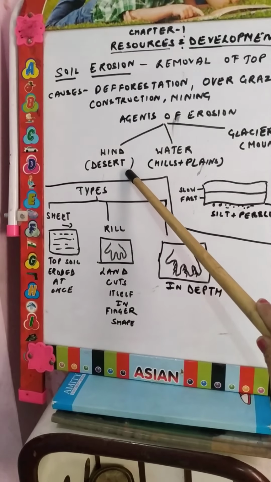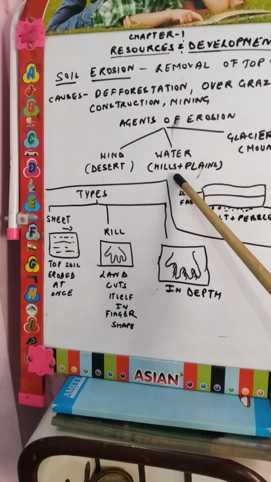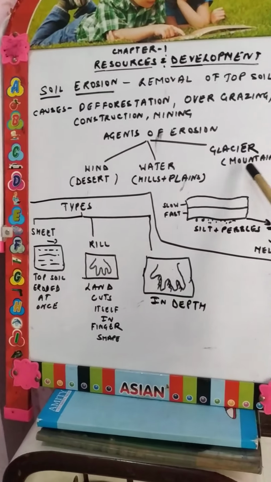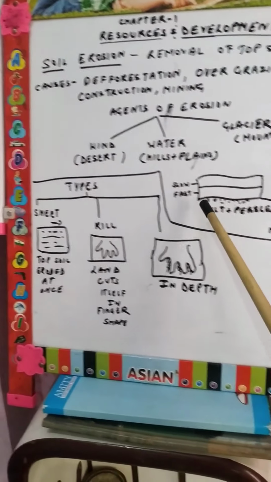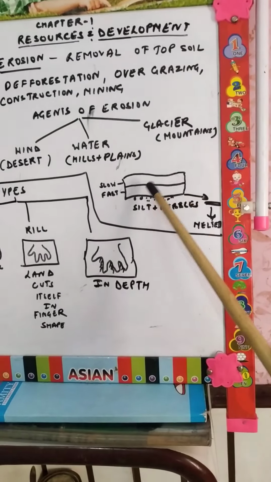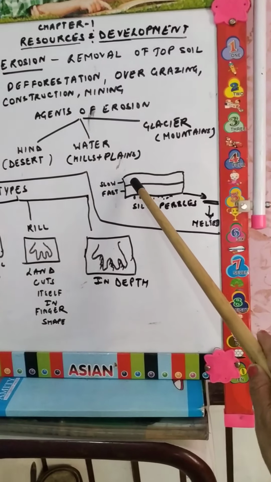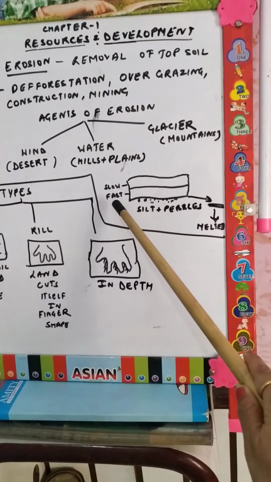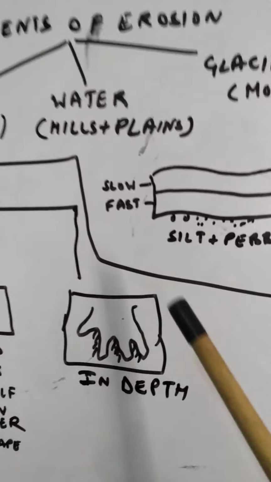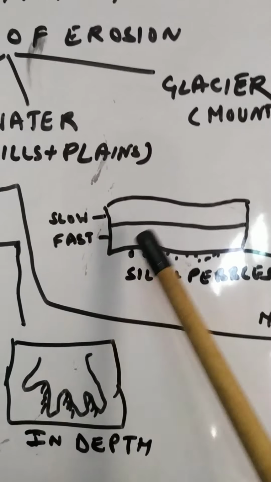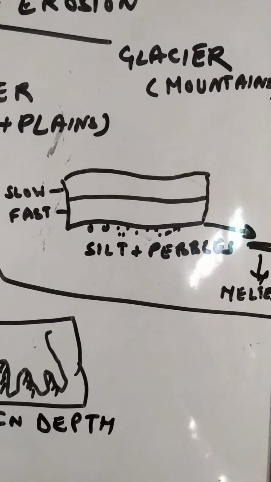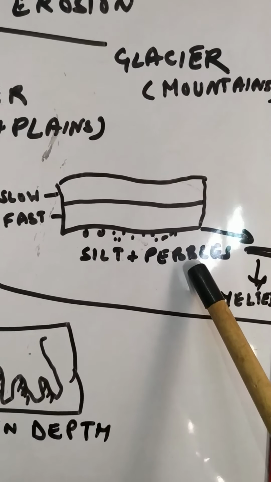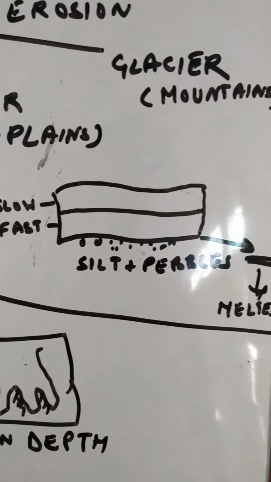Wind is active in the desert area, water is active in the hills and the plain areas, and glacier is active in the mountainous area. See how glacier is active. Suppose this is your glacier. Its movement is in two parts. The upper part moves slowly, whereas the lower part moves fast. When it starts moving, it is made up of ice, it is wet. The silt and the pebbles are attached to the glacier.